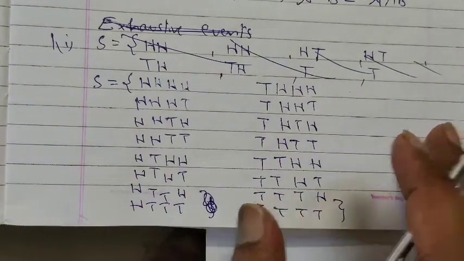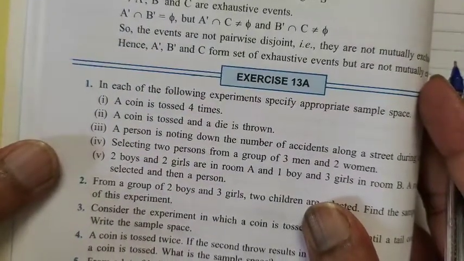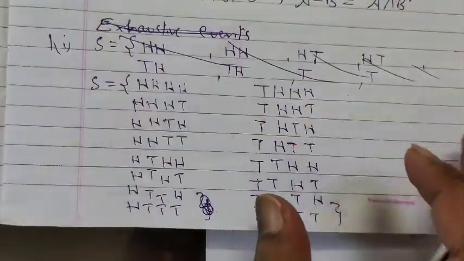Next, second part: a coin is tossed and a die is thrown. So how many possible outcomes are there if a coin is tossed? If a coin is tossed, 2 outcomes are there.